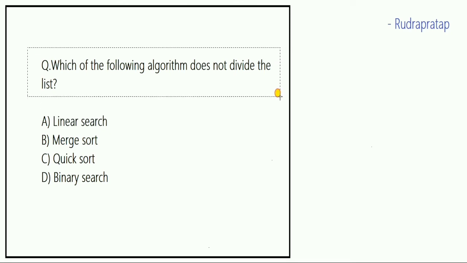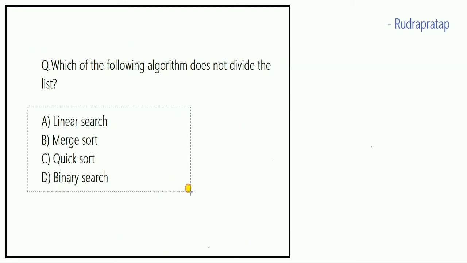Which of the following algorithm does not divide the list? And the options are linear search, merge sort, quick sort and binary search. And if you are familiar with algorithm of searching and sorting, then you will get the final answer. So the answer is linear search.